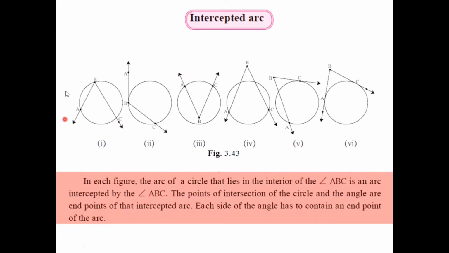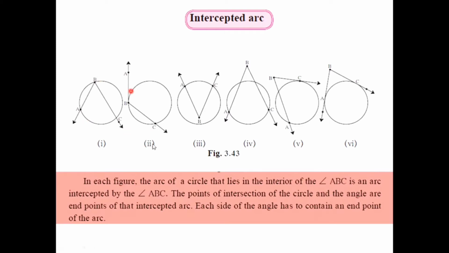So if we consider the first diagram, here the angle ABC is given, and the sides of angle ABC, that is side AB and side BC, intersect a circle in two distinct points A and C, which are the endpoints of the minor arc AC. So as we can see, the arc AC lies inside the interior of this angle. That's why arc AC is said to be the intercepted arc by angle ABC.